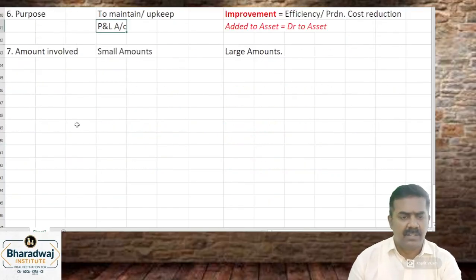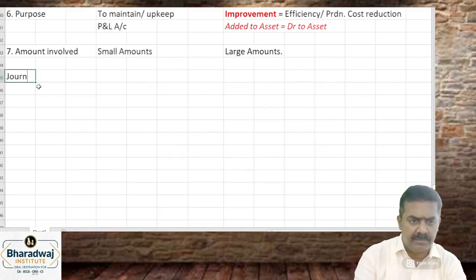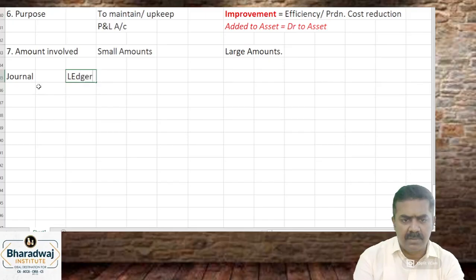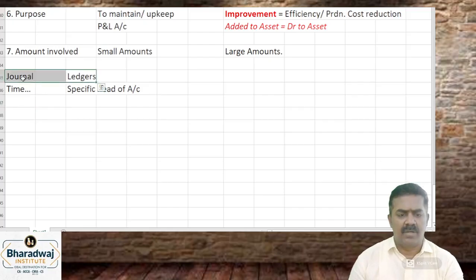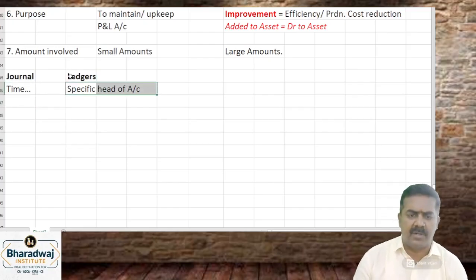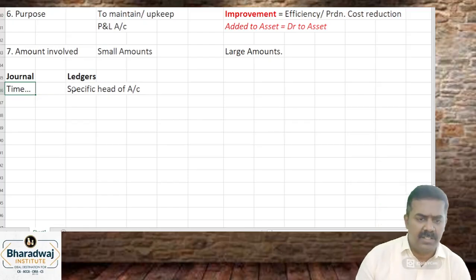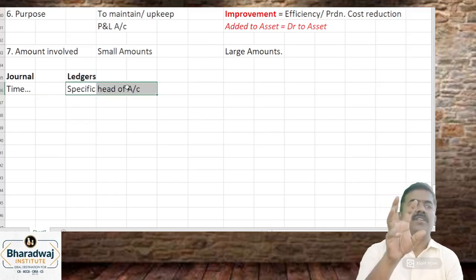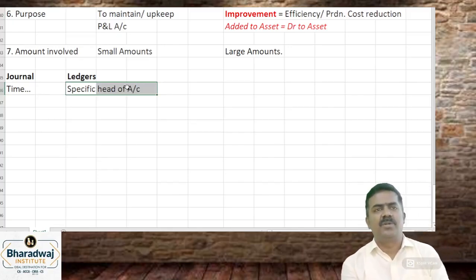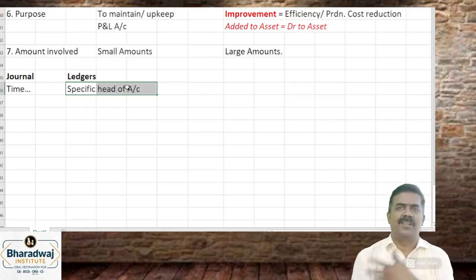Done now? Next. What is the first one we do? Journal. Thereafter, what do we do? Ledgers. What is the difference between journal and ledger? A journal is prepared according to time. We call it chronological order. Ledgers are specific heads of account, like salary account, rent account, cash account. Specific heads of accounts, we call it which one? Ledger. Journal is prepared according to time order. Ledgers are specific. You want to know total salary paid for the year, go to salary account. You want to know how much is receivable from a customer, go to debtors account, creditors account, like that.